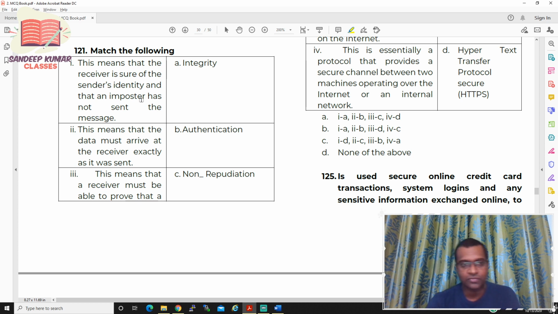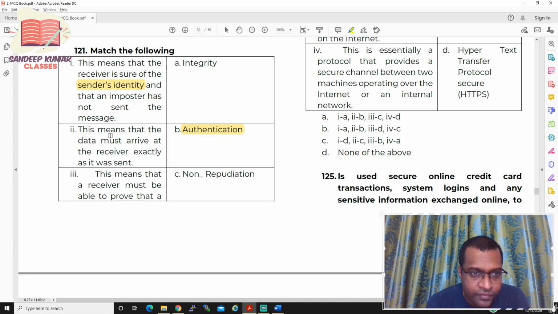So let us match the following. This means that the receiver is sure of the sender's identity and that an imposter has not sent the messages. What do you mean by imposter? An imposter means a person who is not an authorized person. So what should be the answer for one? It should be B. So by words only you need to pick. Authentication, so for one it is B.